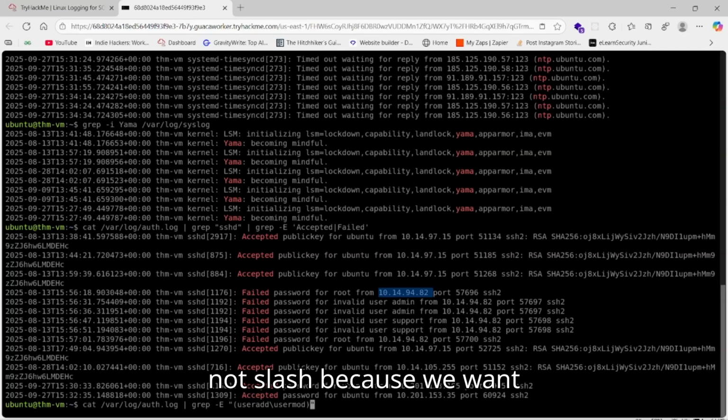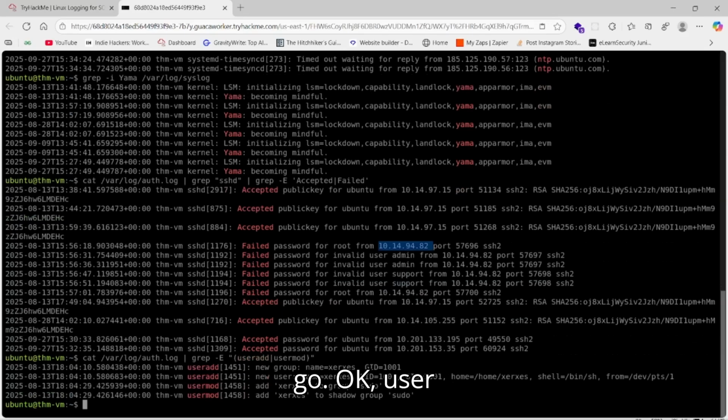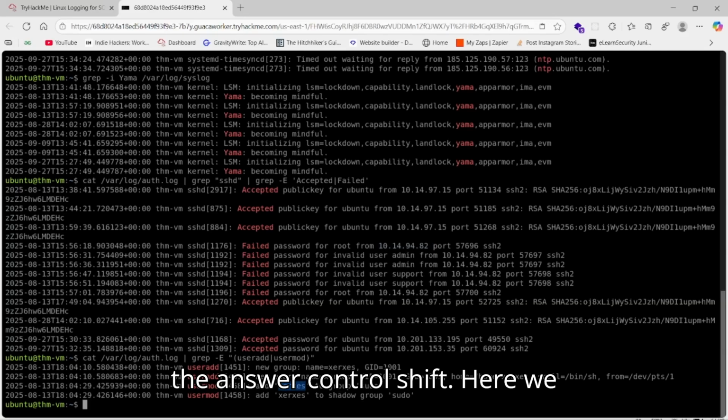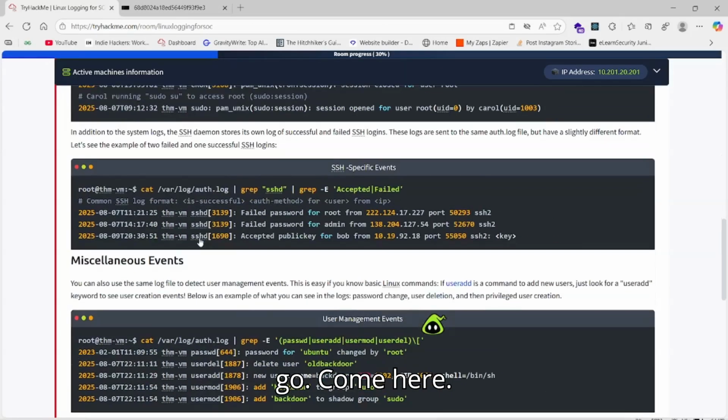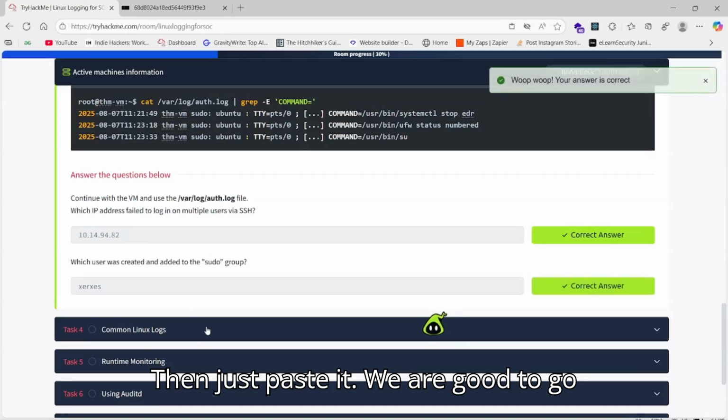Okay, not a slash, because we want any of these. Now let's check. Okay, here we go. User added 51 user xnest to group sudo. So I think we have got the answer. Control shift, here we go, we come here, then just paste it. We are good to go.